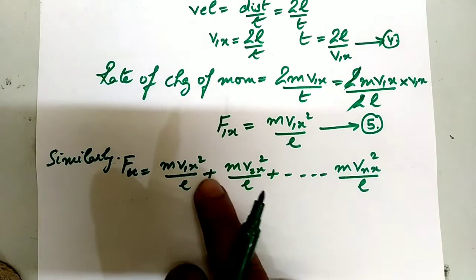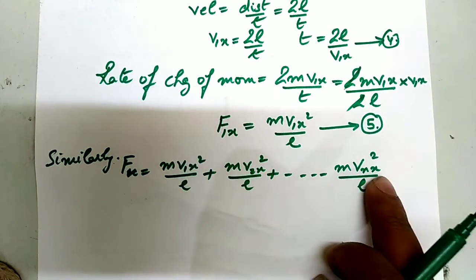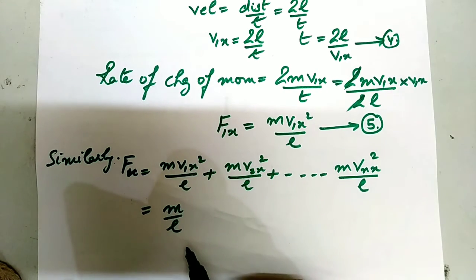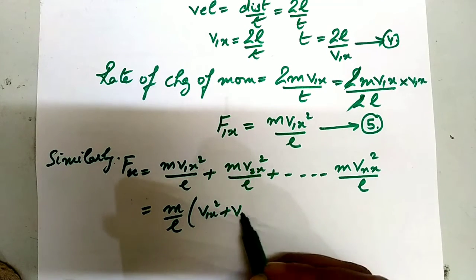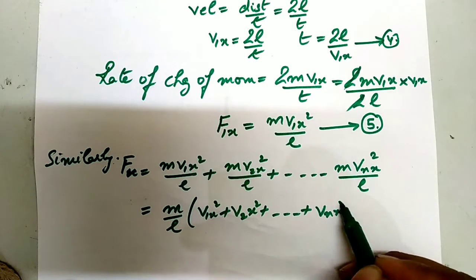Similarly, for the force on the other molecules, the first molecule, second, up to n, we can write m upon L common. We are left with v1x square plus v2x square plus up to vnx square.